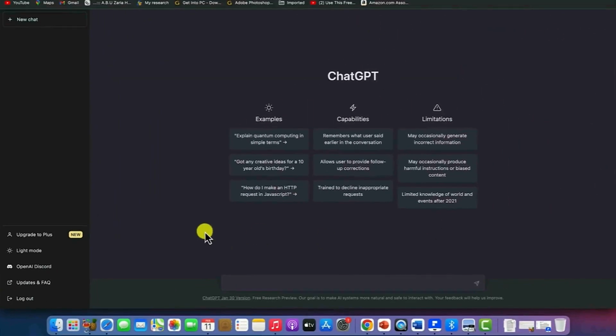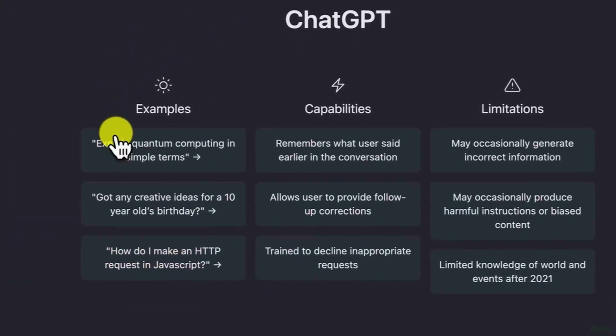And then this ChatGPT page tells you a lot about ChatGPT. For example, this is a highlight of what ChatGPT is all about. It's all about interaction, forming prompts and discussing directly with the artificial intelligence. You can see sample questions, like explain quantum computing in simple terms, and once you take this example, it's going to give you a series of details that you can marvel at. Or got any creative ideas for a 10-year-old's birthday, it will give you that. These are just sample questions.